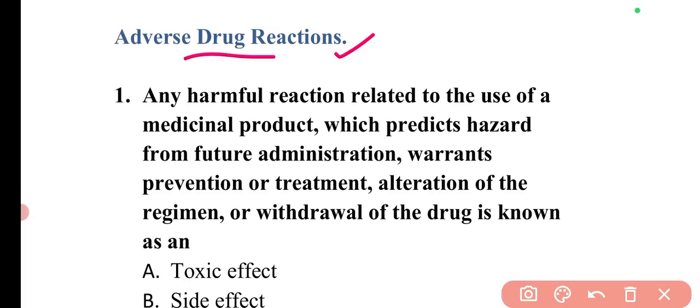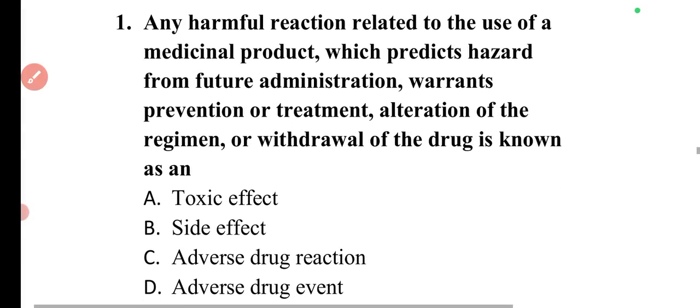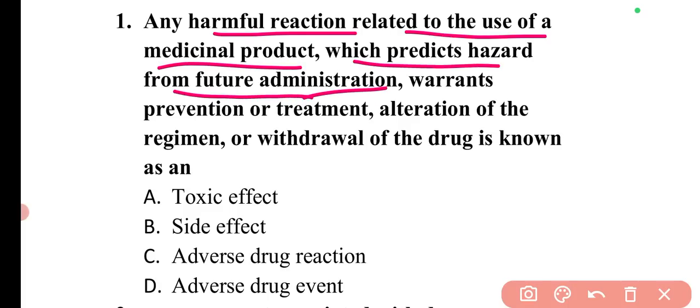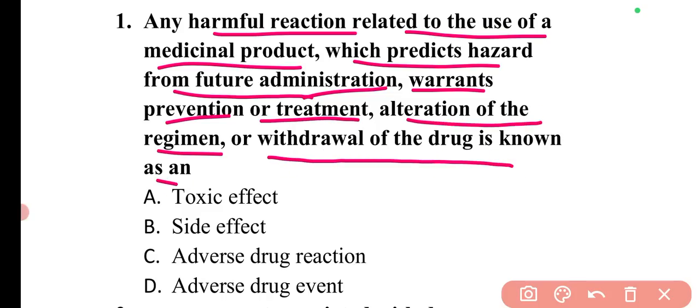So the first question is, any harmful reaction related to the use of a medicinal product which predicts hazards from future administration, warrants prevention or treatment, alteration of the regimen, or withdrawal of the drug is known as an. So this is the definition of adverse drug reaction.